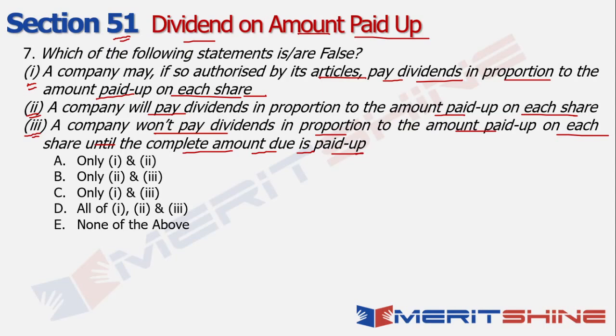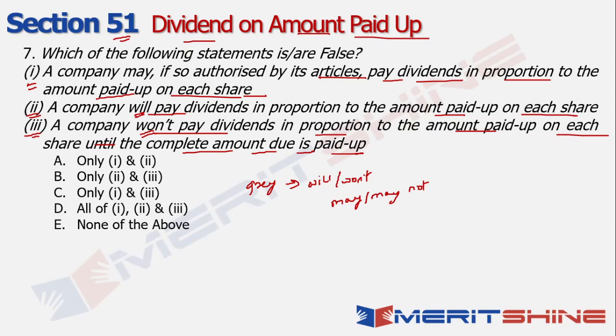Now, whenever you get words such as will pay and won't pay, it's like saying with certainty that something will happen or something will not happen, right? And as far as the Companies Act is concerned, you'll always have some gray area, right? So when I say gray area, instead of words like will and won't, you may also find words such as may and may not, right?